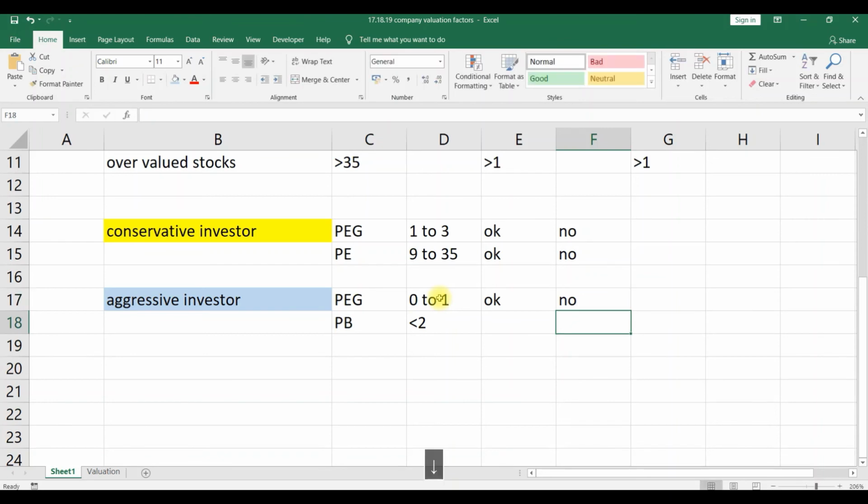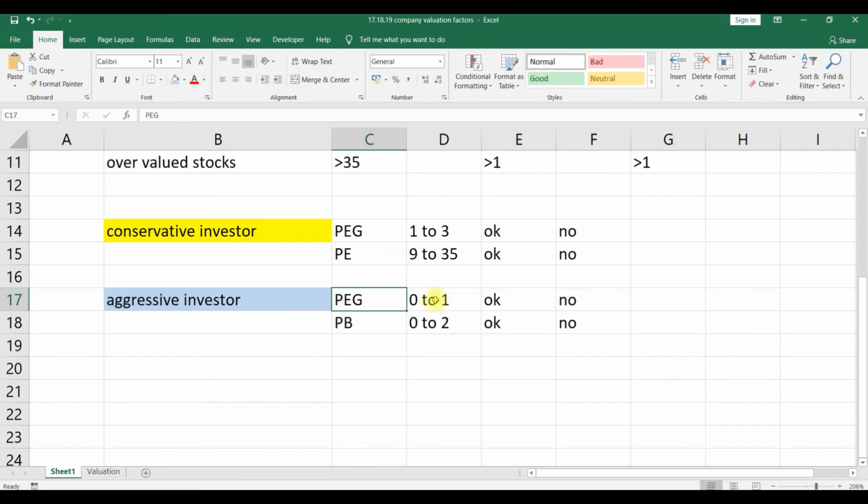In case the PEG ratio is negative, what we do is check the PB ratio. If the PB ratio is between 0 and 2, then okay, otherwise no. I am repeating again: for the aggressive investor, first we check the PEG ratio.